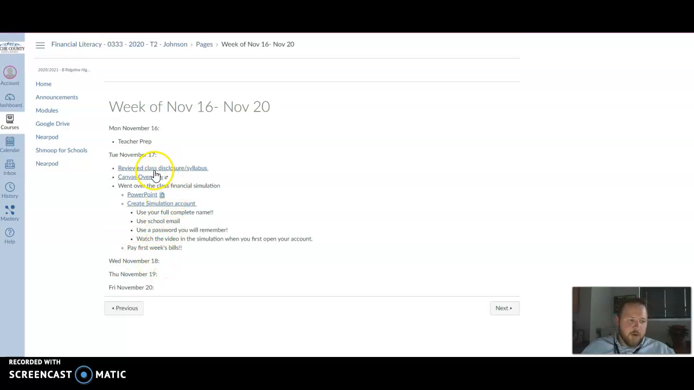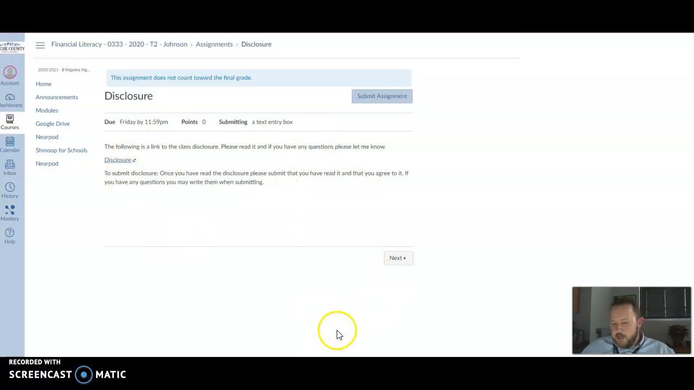So today in class, the first thing that we did is we reviewed our class disclosure or syllabus. Any time that you see something in here that's underlined and in blue font, it's because it links you to another document or another thing in Canvas. If you click on Review Class Disclosure / Syllabus, it takes you to this, and it's an assignment.